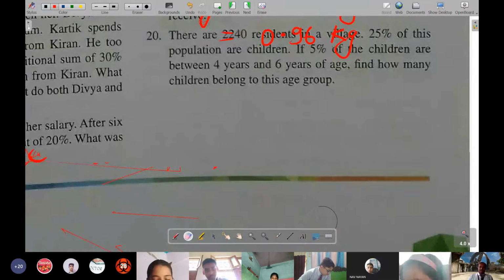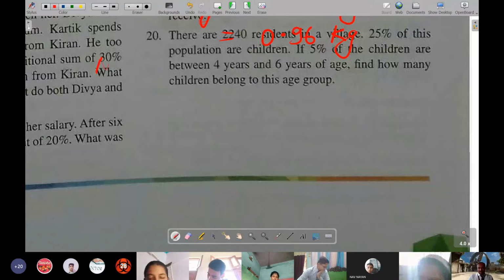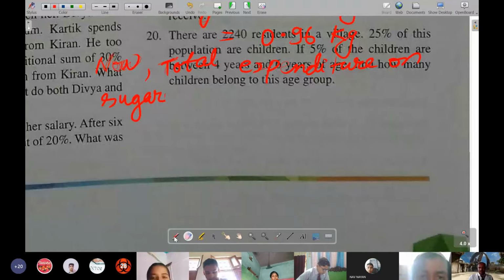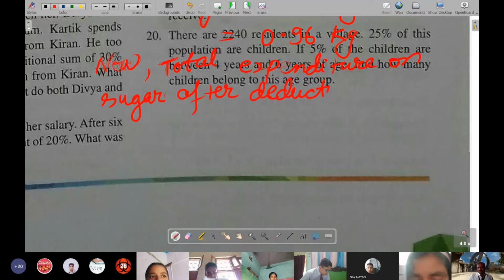Now the total expenditure on sugar after reduction in price and consumption.